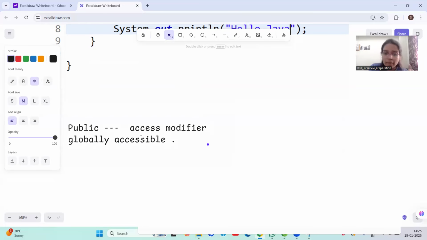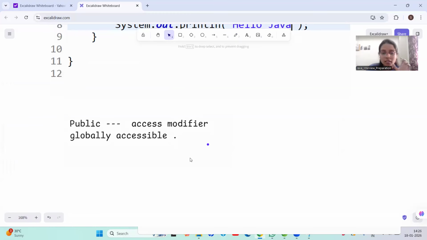And the JVM must be able to access this method from anywhere. That's why our main method should be public. That's the reason behind writing public on our method, so that the JVM is able to access that method from anywhere. That's why we have written our method as public.